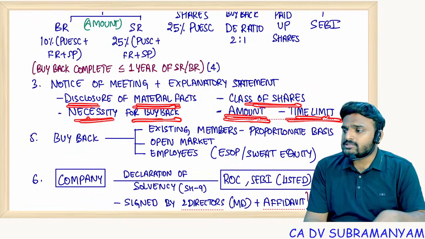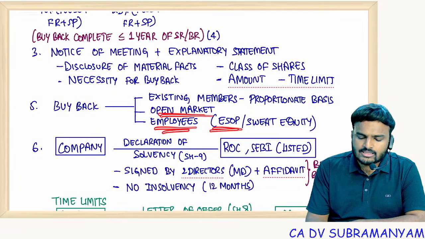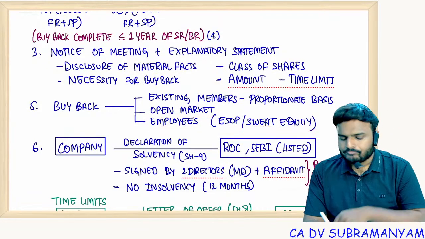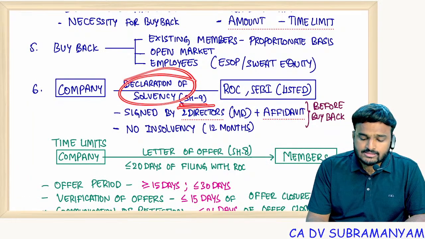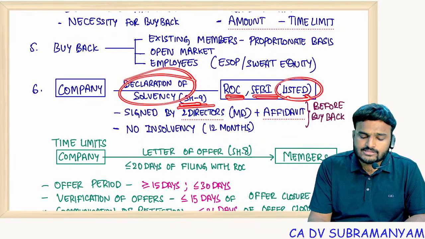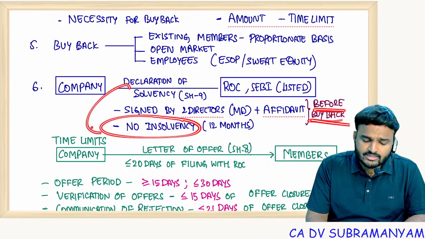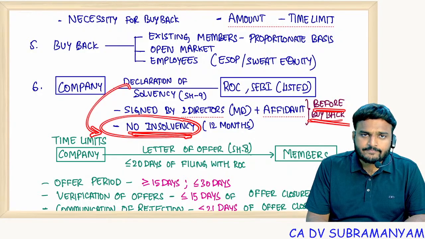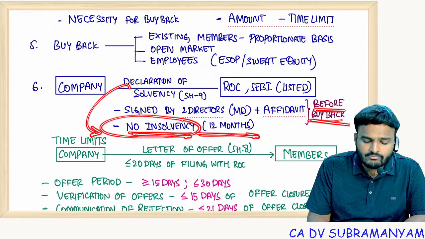Buyback can be done out of these 3 options: existing members on a proportionate basis, open market, or employees under ESOP or sweat equity shares. Next, the company has to file a declaration of solvency in SH9 with ROC, and with SEBI in case of listed companies. It should be signed by 2 directors, including the MD, and an affidavit should be attached. This should be done before buyback, and in the declaration of solvency you should state that the company would not be insolvent for the next 12 months.